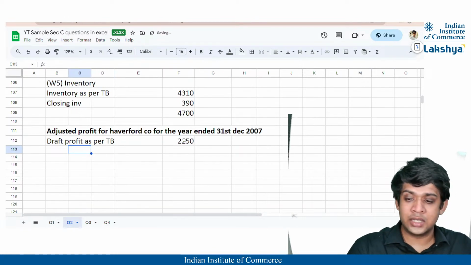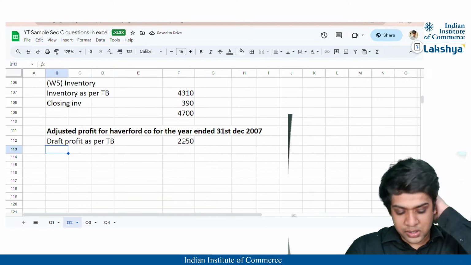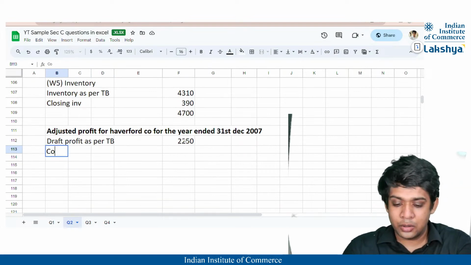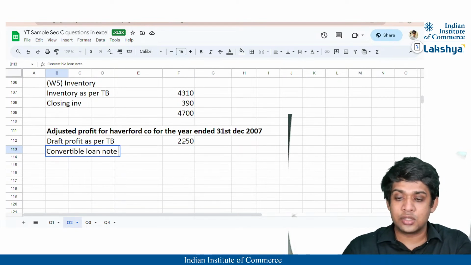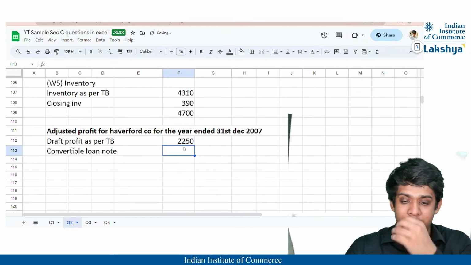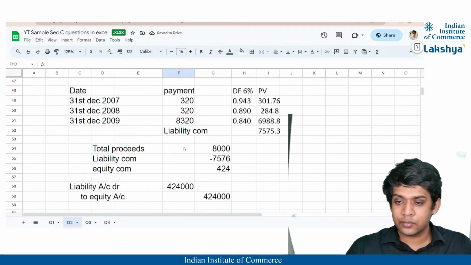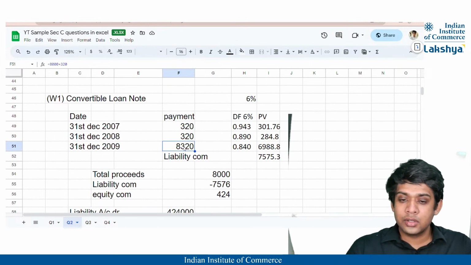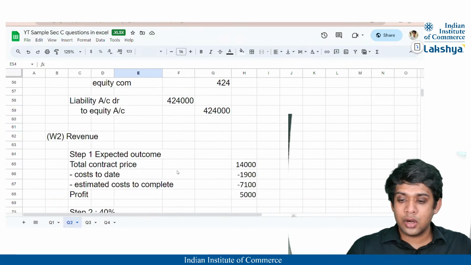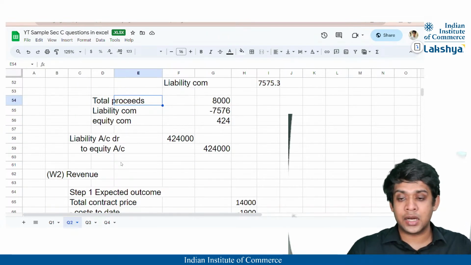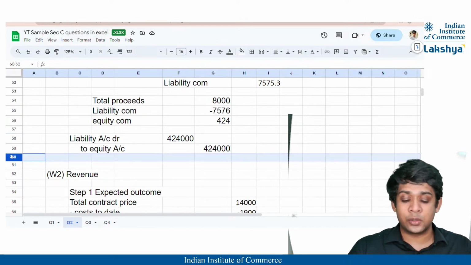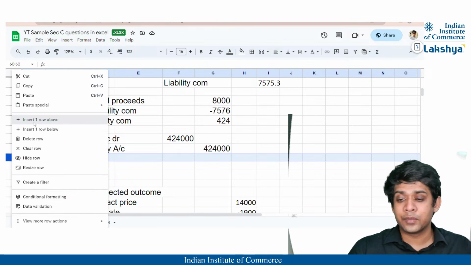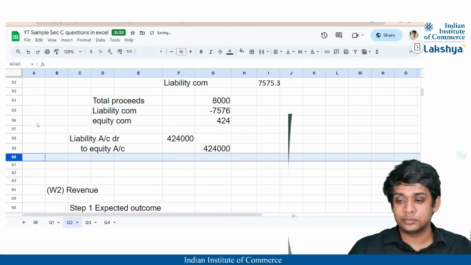We have to make whatever are the adjustments to it, right? There was a finance cost on the convertible loan note, so finance cost will reduce my profit, and also the payment made will be added back. Correct? Oops. Okay, we have forgotten one thing here, guys. That is the subsequent measurement of our liability, right? We have forgotten the subsequent measurement of our liability to be made. So I'll just make that also.